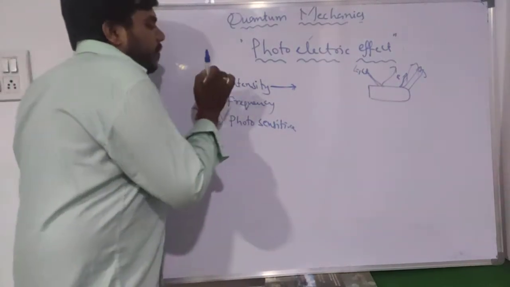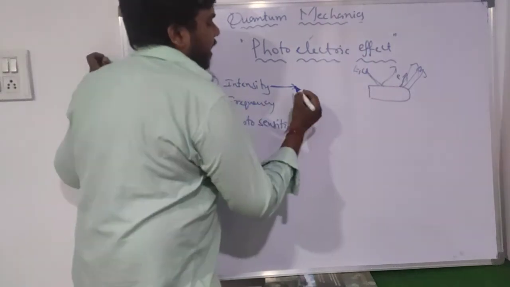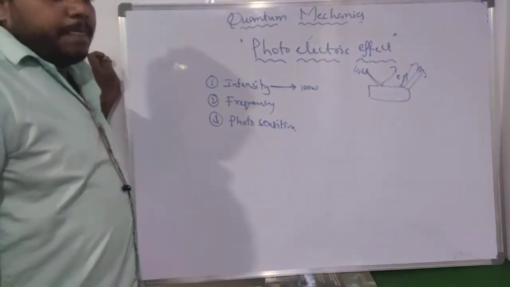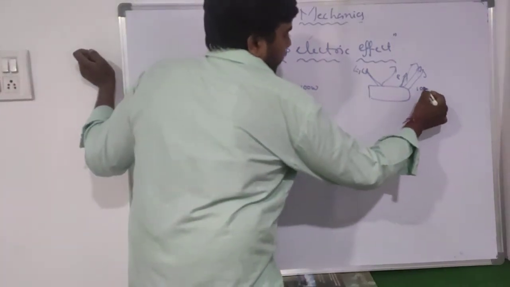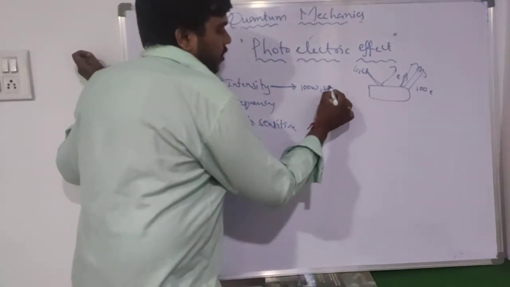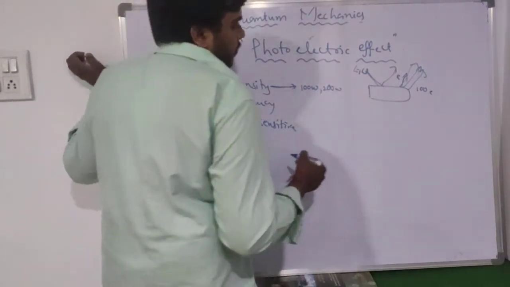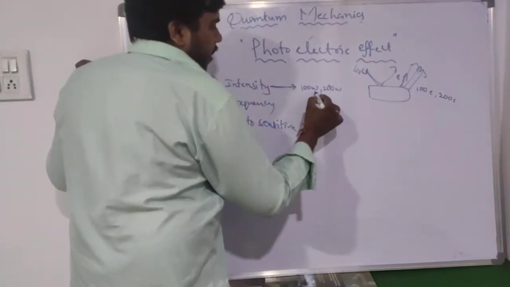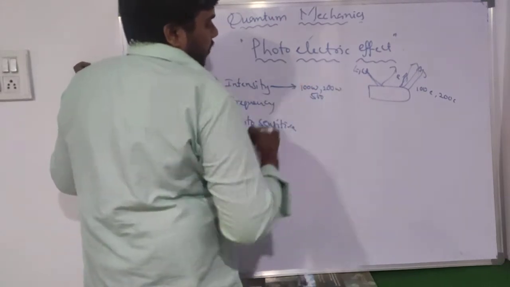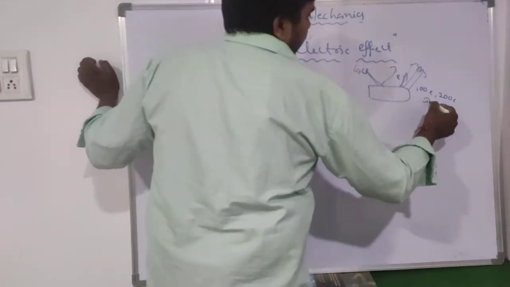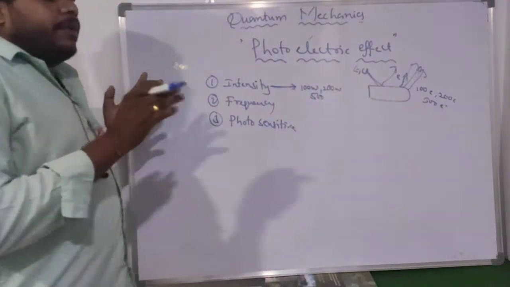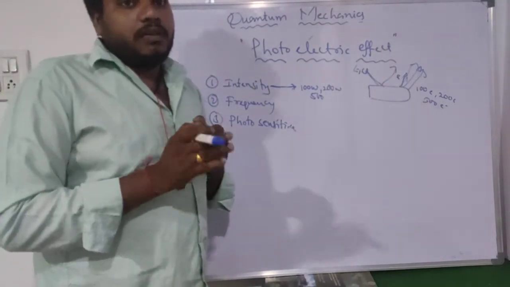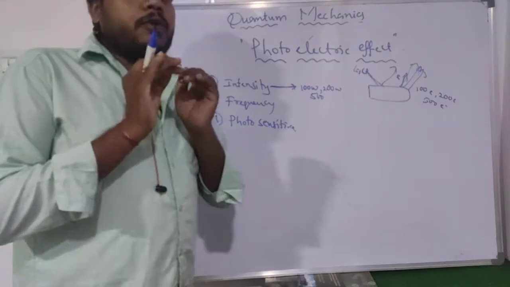What is meant by intensity here? Intensity is nothing but supplied energy. For example, if we supply 100 watts of intensity, then 100 electrons are ejected. If we supply 200 watts of intensity, then 200 electrons are produced. If we supply 500 watts of energy, then 500 electrons are ejected. That means the two are proportional to each other: the intensity of the light and the number of ejected electrons are proportional, but only up to a certain limit.